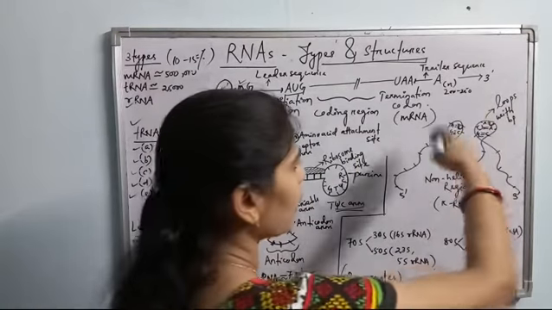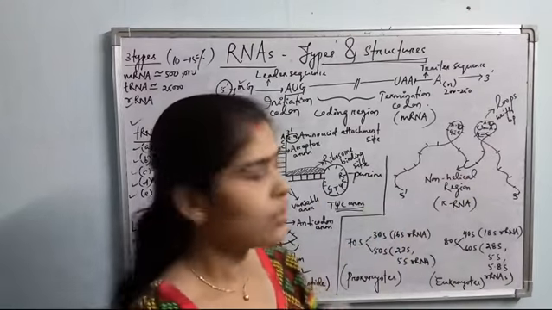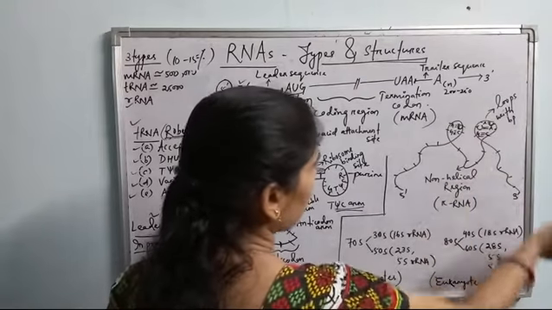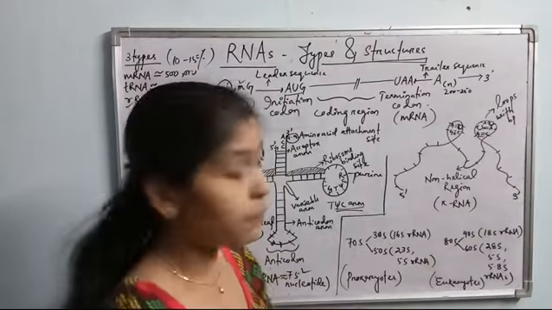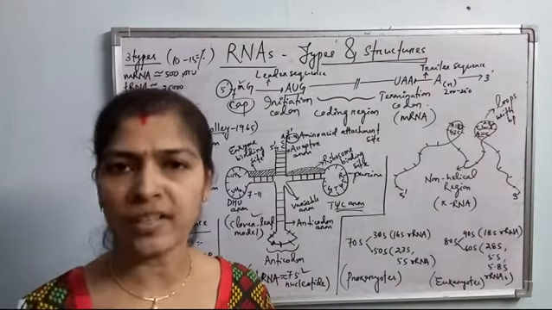When it takes a turn, it forms a loop. Then the complementary nucleotides form the hydrogen bondings, and Watson-Crick base pairing occurs. But these are the unpaired nucleotides present in the straight regions. So this is the non-helical region, and this is the loop of the rRNA molecule. rRNA molecules are considered the longest type of RNA molecules. Molecular weight is also much more.